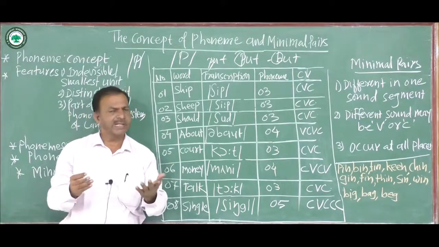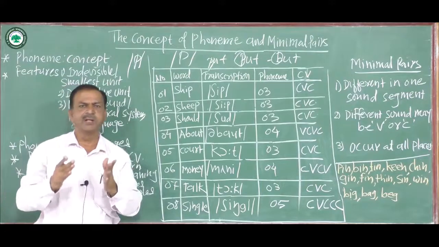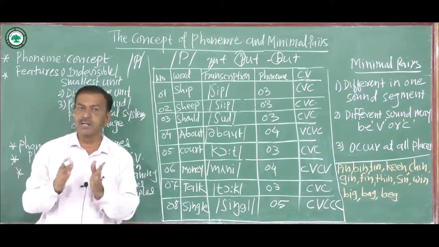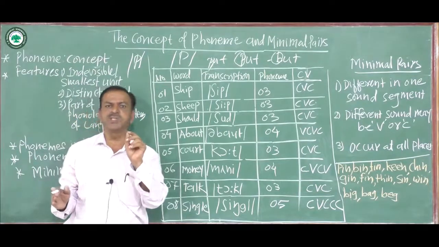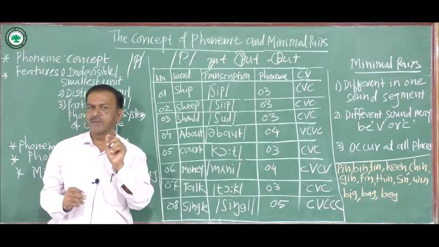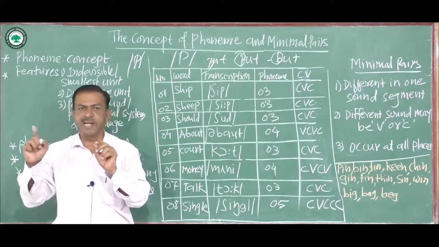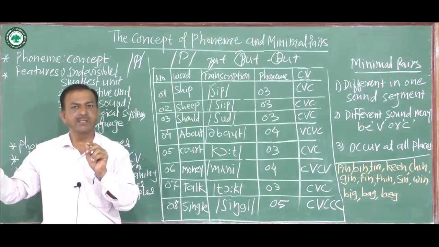You can take another example, bat and cat. B a t, k a t: one phoneme, the initial phoneme, is changed. Bat and cat, fat, mat.